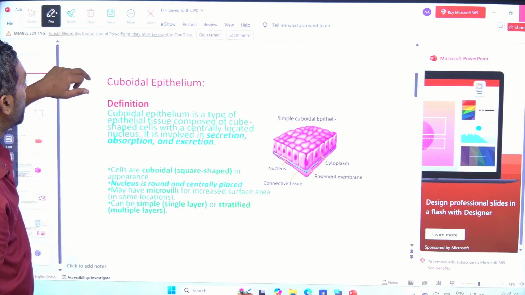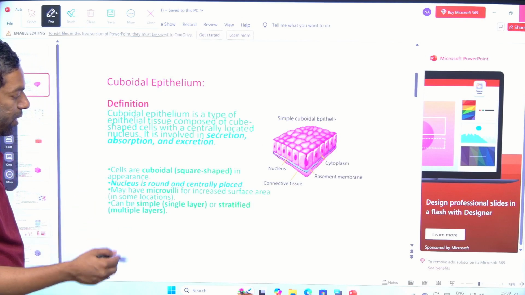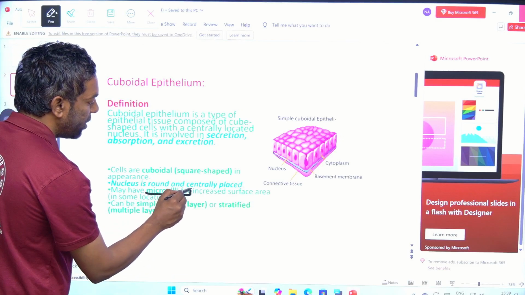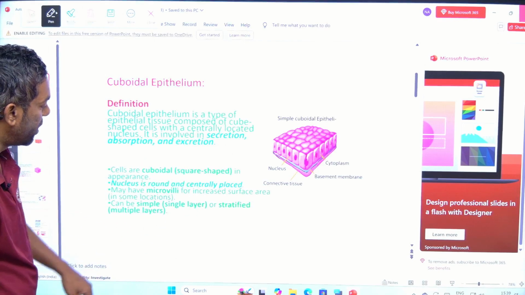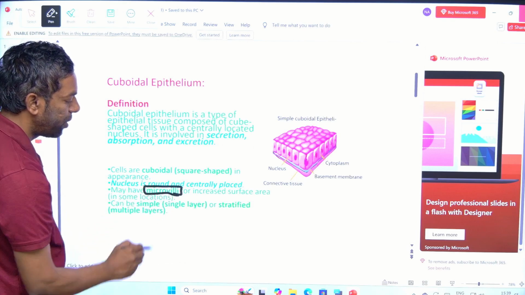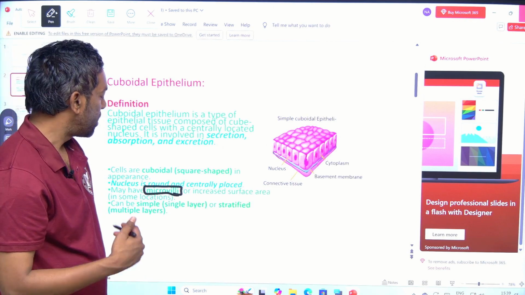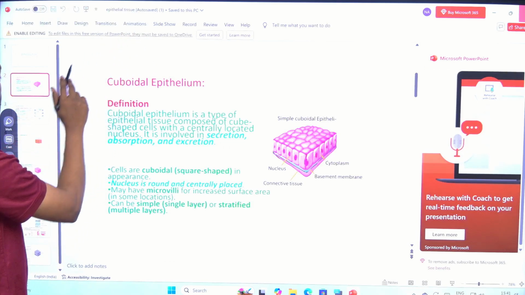And as well, some cuboidal cells have microvilli. Some cuboidal cells have microvilli. Okay? Microvilli. Just look into this microvilli, some cuboidal cells. Which cuboidal cells come under microvilli, we are going to discuss next. Okay. Next slide.